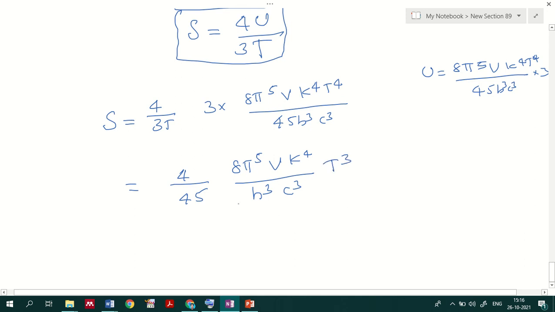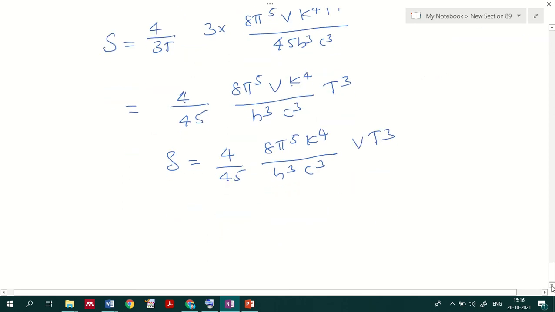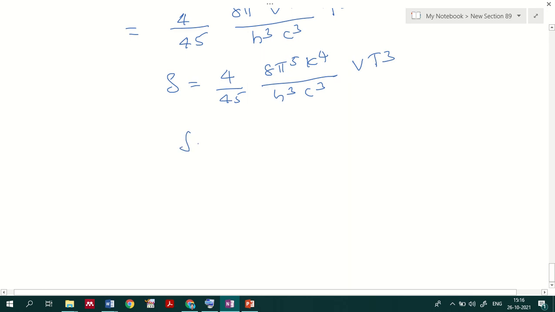From this representation, this entire term we keep as a constant. The volume is there, so for convenience I write it as 4 by 45, 8 pi raised to 5 k raised to 4 over h cube c cube. These all are constants, so we have V T cube. So that is the entropy relation in this case, and we say that the entropy is proportional to V T raised to 3, which we obtain from this relation.